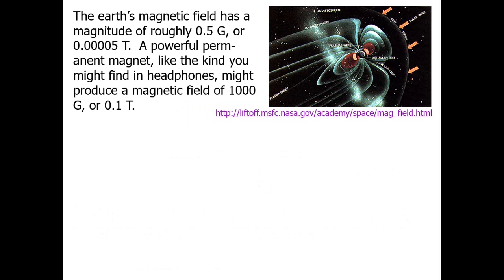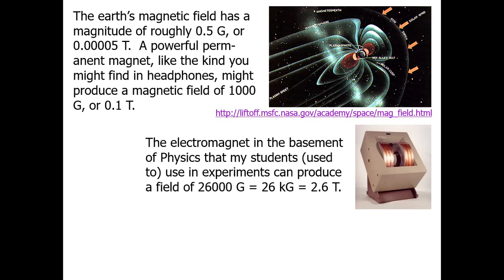The Earth's magnetic field has a magnitude of roughly 0.5 gauss, or 0.00005 Tesla. A powerful permanent magnet, like the kind you might find in headphones, might produce a magnetic field of 100 gauss, or 0.01 Tesla.